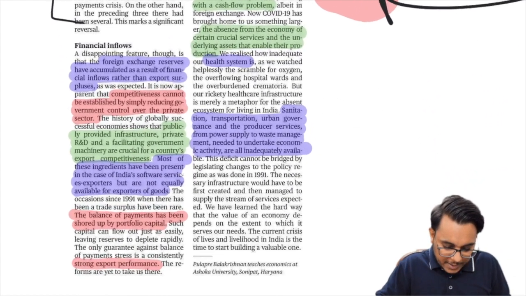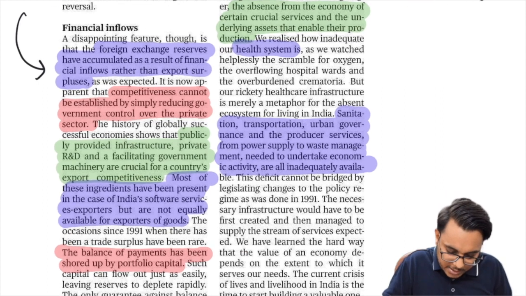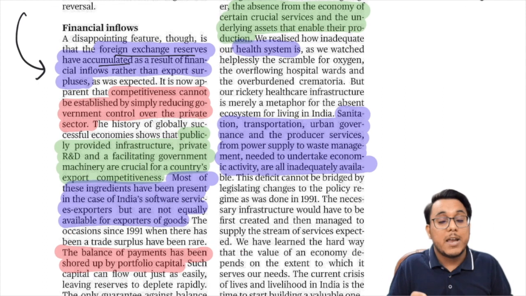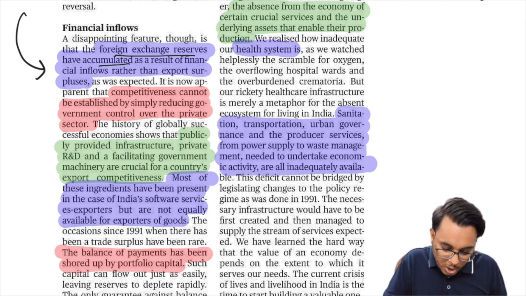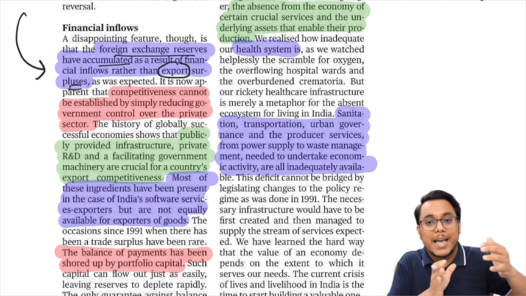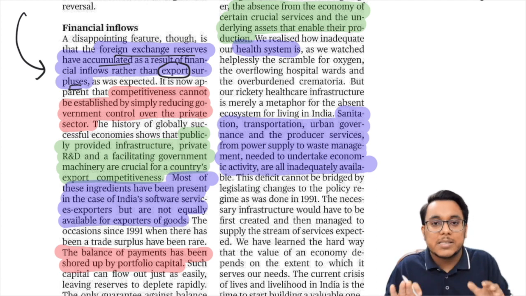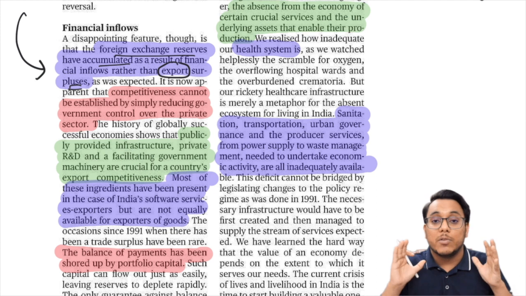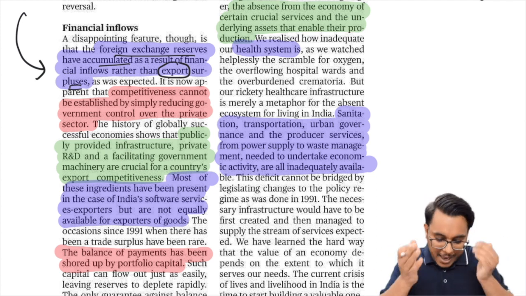Now guys, it has been provided that if we see today, after 30 years, our foreign exchange reserves have been accumulated. We have more than 12 months of forex cover today. But guys, such improvement is not because our exports have increased. It is not because we have an export surplus. Rather, it is because of the funds that have come into India. Now guys, these inflows are coming via the remittances that people are sending from outside to India. You know that India has one of the largest diasporas in the world. So from those remittances, these reserves have been increased.